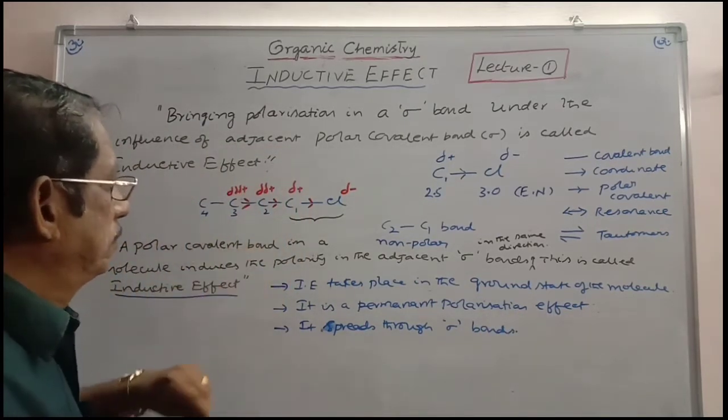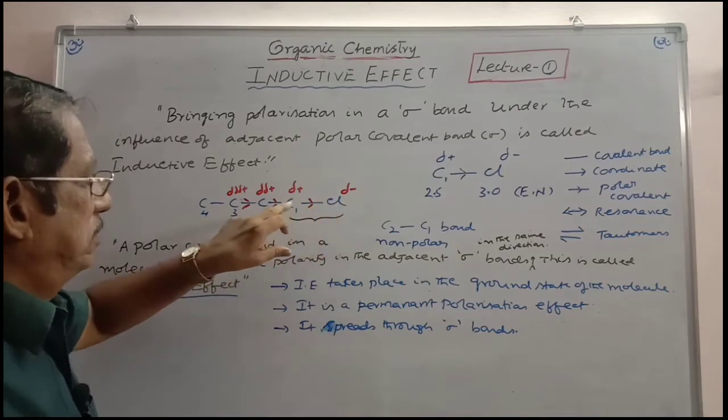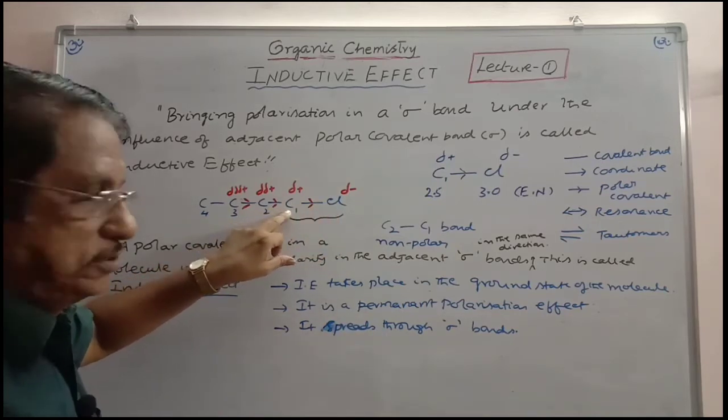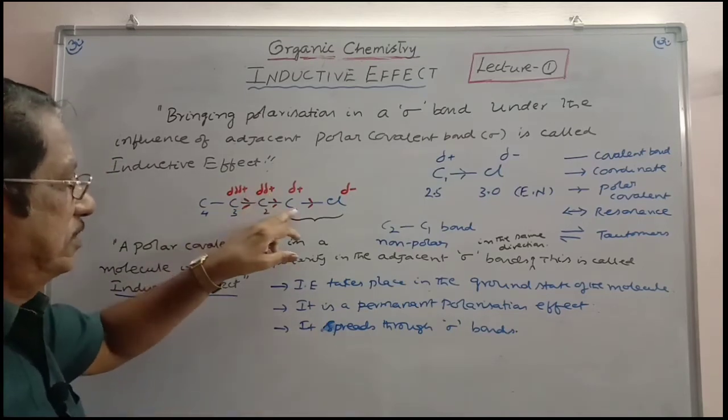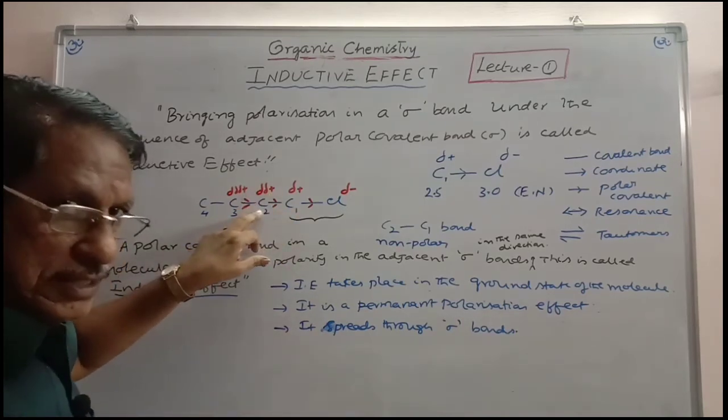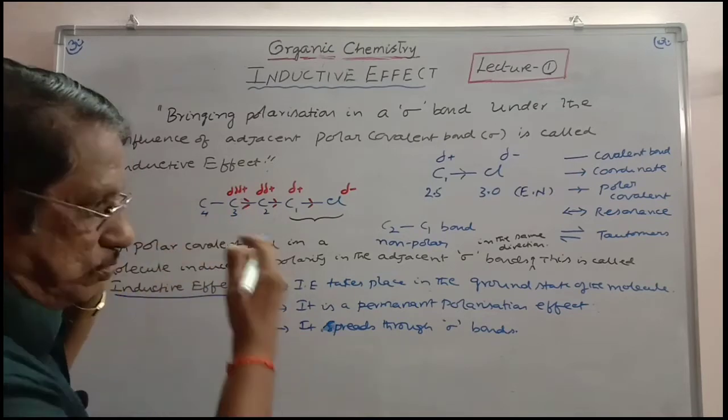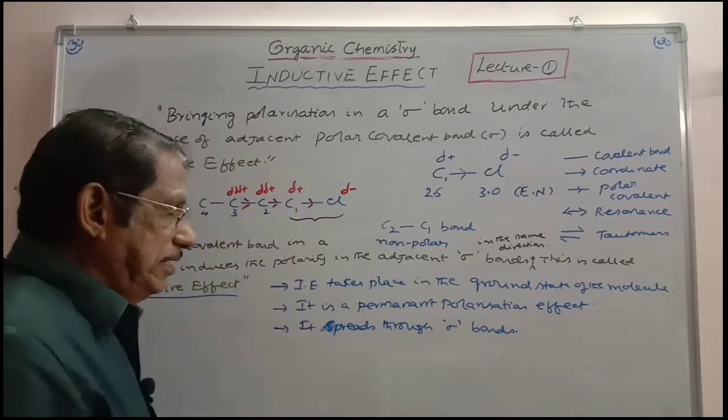And here the effect of Cl on C1 is greater than the effect of C1 on C2. Similarly, the effect of C1 on C2 is greater than the effect of C2 on C3 and so on. What does it mean?